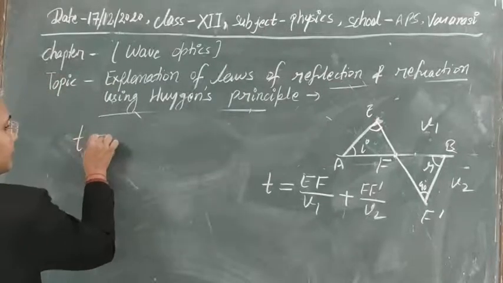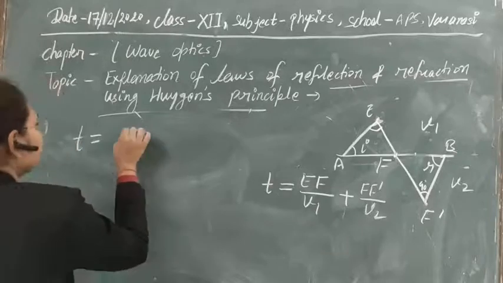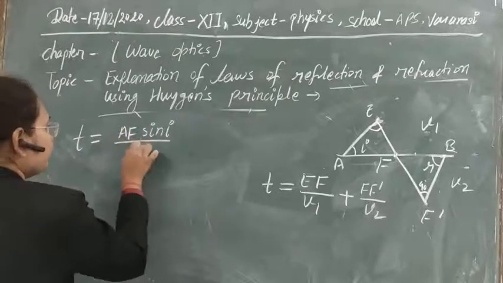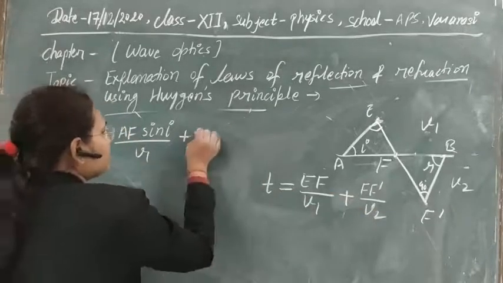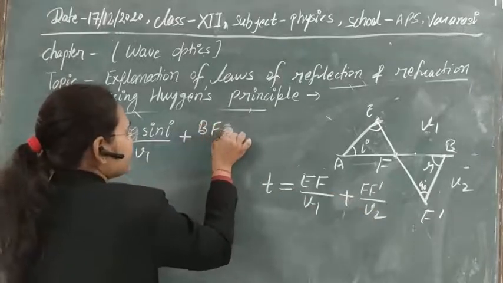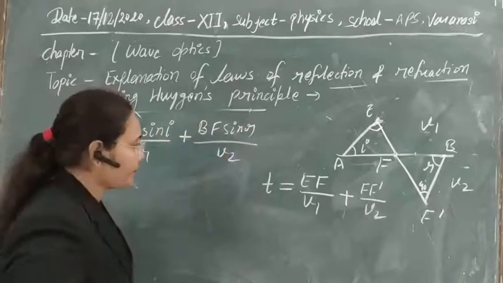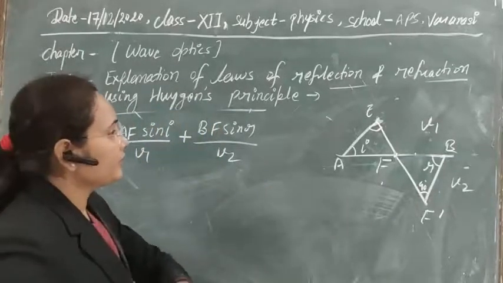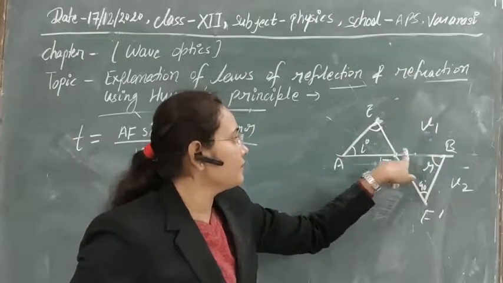So the time is equal to EF, that is AF sin I, upon V1, plus FF dash, that is BF sin R, upon V2. Now with the geometry, BF is equal to AB minus AF.